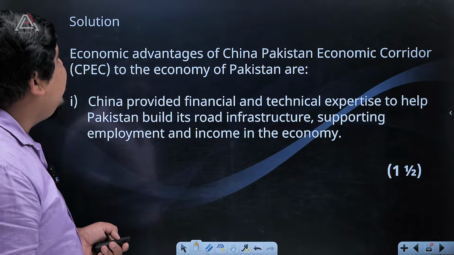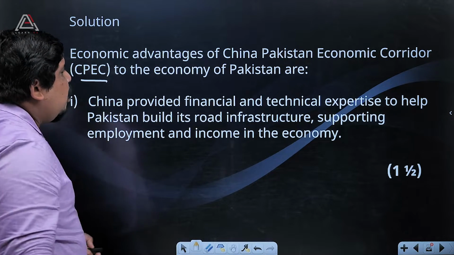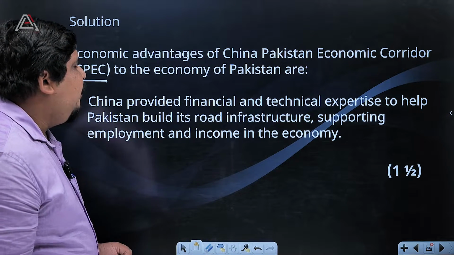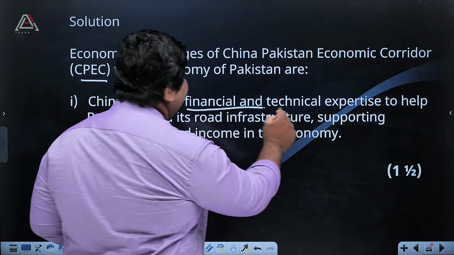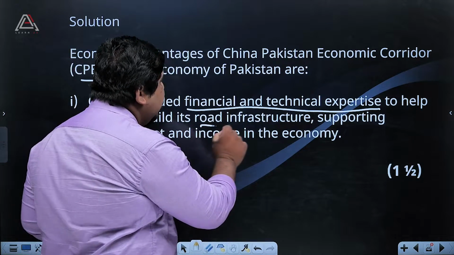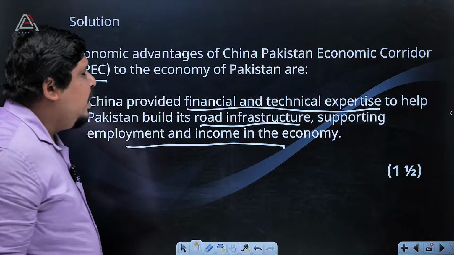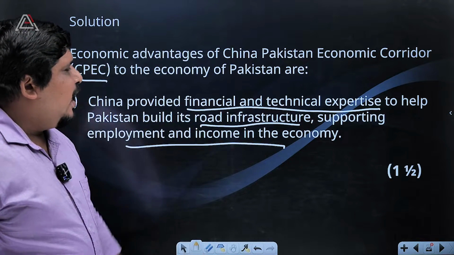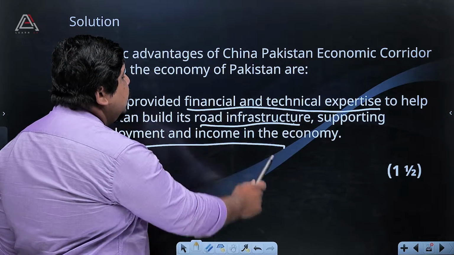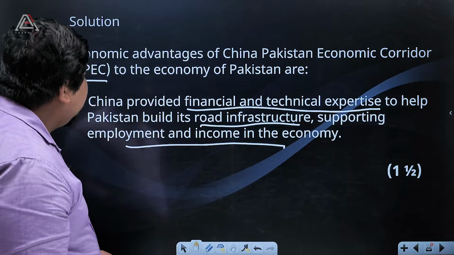Solution: the economic advantages of the China-Pakistan economic corridor, that is CPEC, to the economy of Pakistan are: first point, China provided financial and technical expertise to help Pakistan build its road infrastructure, supporting employment and income in the economy. Mainly you have to write financial help, technical help, road infrastructure, then employment opportunity, income in the economy. Okay, you will get 1.5 marks for that.